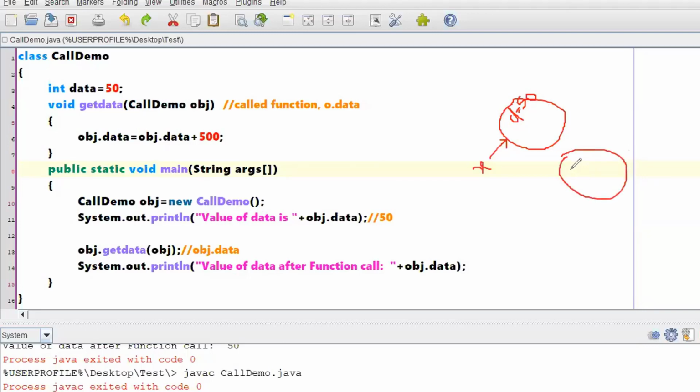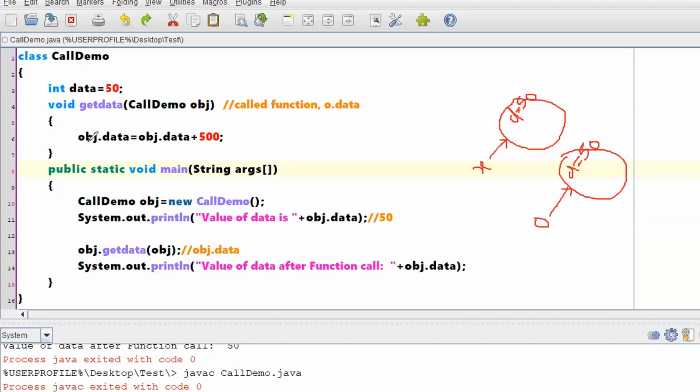Instead of x, the name will be whatever new name you give for that object. As it is a copy of this one, here also the value of d will be 50 itself. Instance variables means once you perform an object copy, everything from one object will be copied to another object. So you will have d is equal to 50 here also.